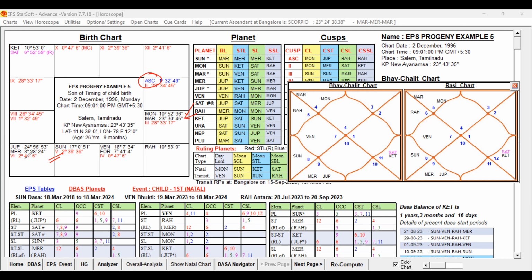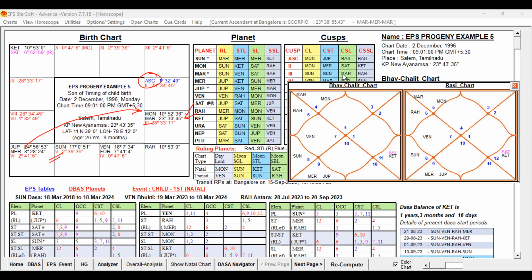Jupiter being the 6th lord indicates some weakness, but still Jupiter is aspecting the 5th lord, 10th lord Mars, which is also conjoined with the Moon. This is good. So the progeny prospect planets and houses are not afflicted. They are all supportive as per the basic study.